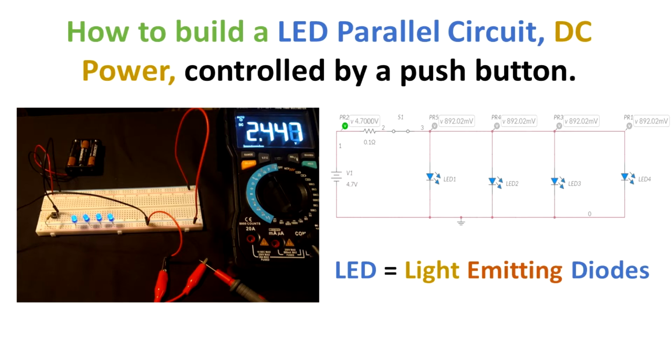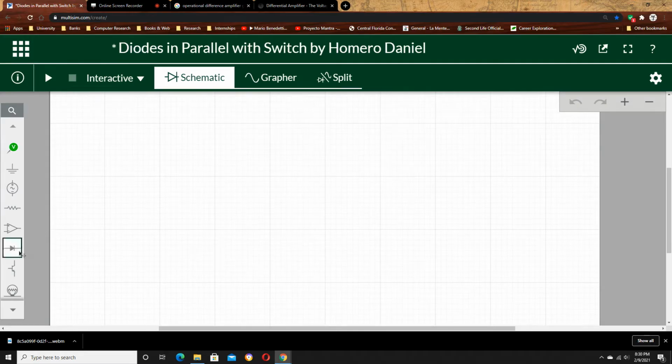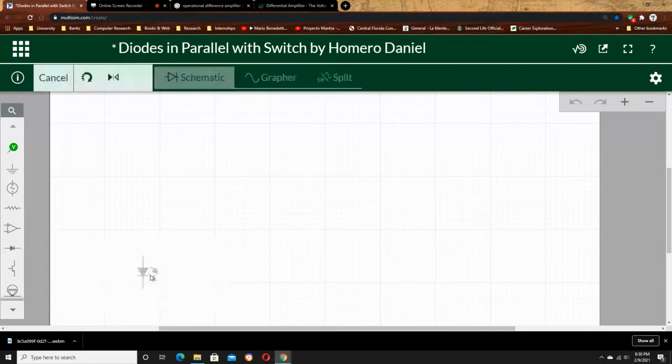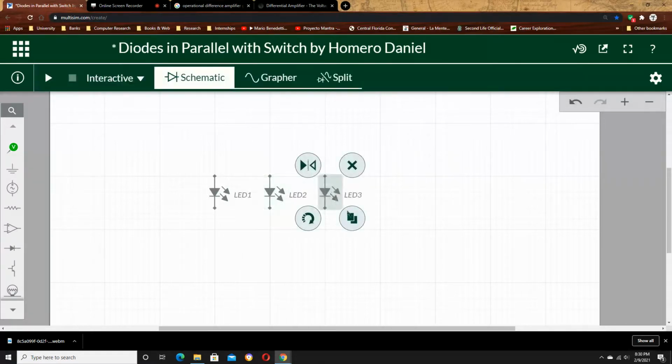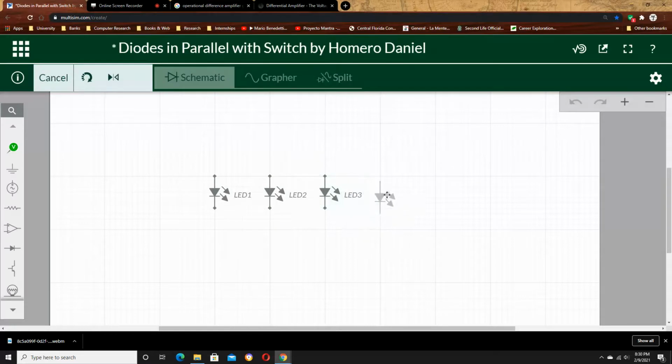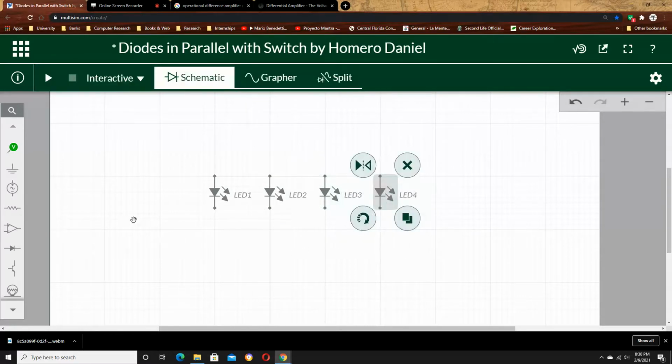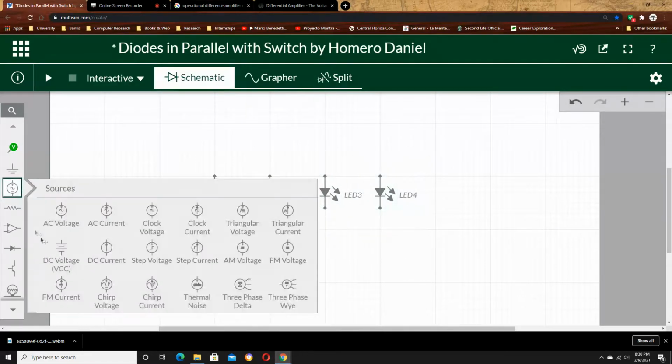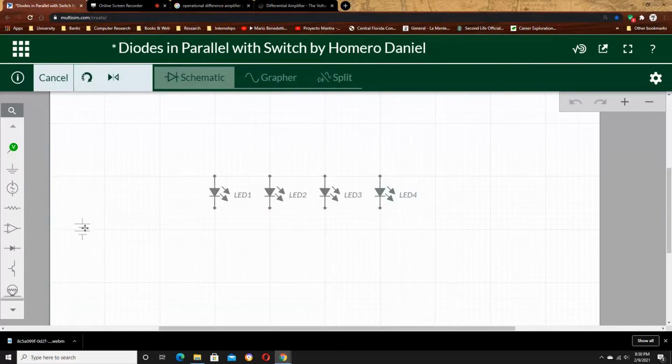We are going to analyze the parallel connection between diodes. So first, let's go to the simulation. We are in Multisim Live, so I selected the diode. I copy the diode multiple times, let's say just 4 times. Now I'm going to the source, DC voltage source.